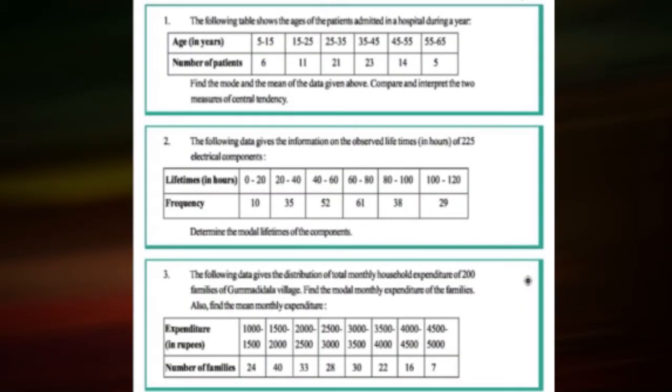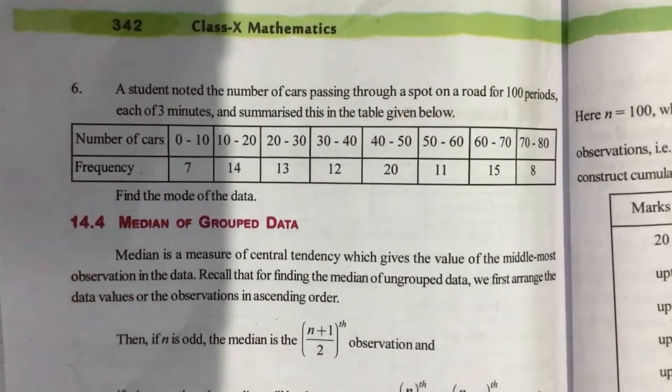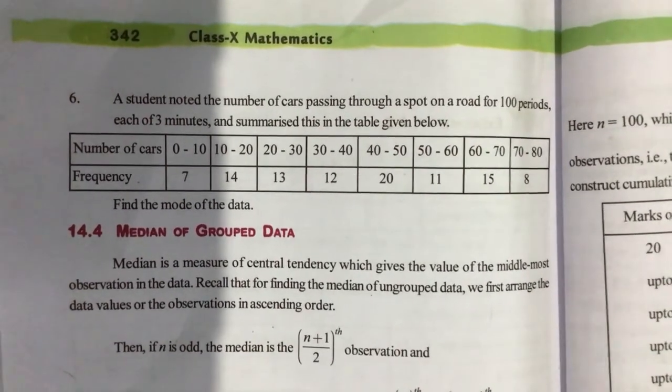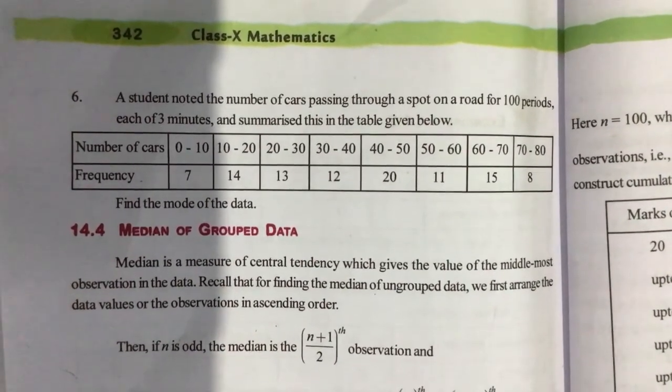See here, exercise 14.2 is your homework, children. As you don't have the textbook, I am giving this page also here. In 14.2 you have 6 sums. All 6 sums are your homework.